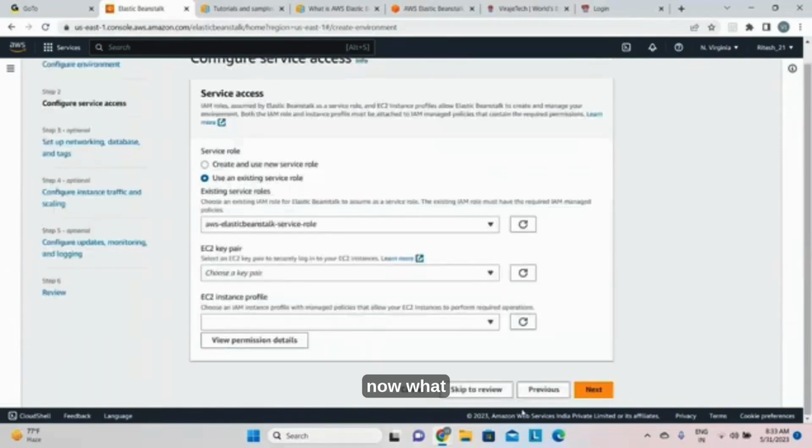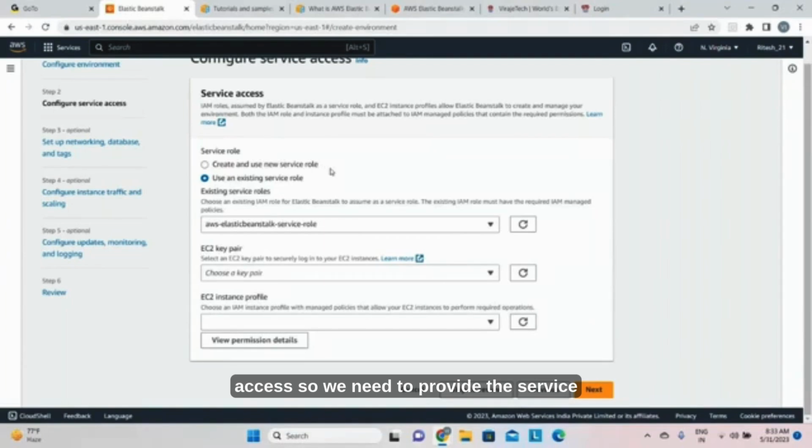Now what is happening here, service access. So we need to provide the service access, like Elastic Beanstalk service will access some other service. So one service trying to access some other service, so we need to enable the IAM role.